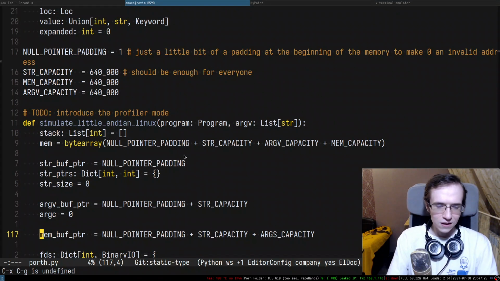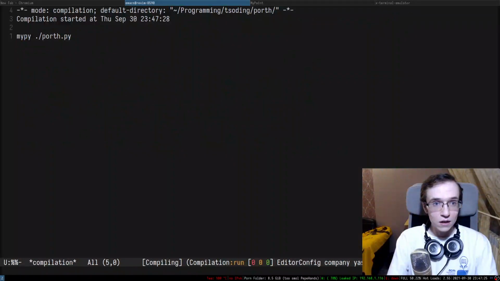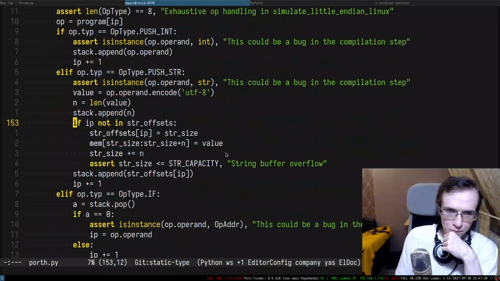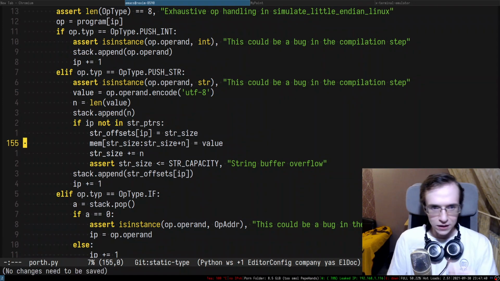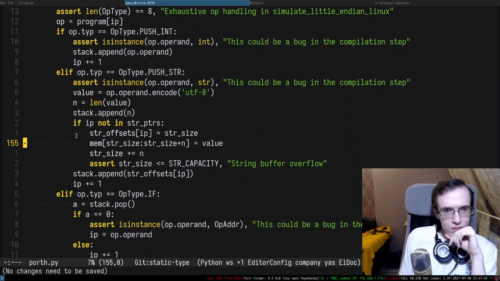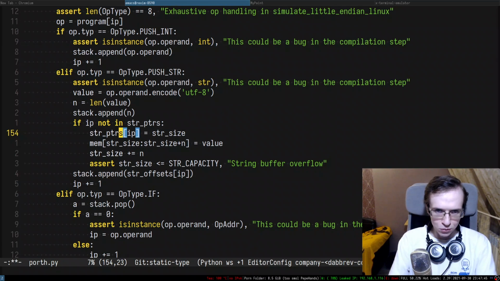Whoa. Okay, so what do we have in here? Argc capacity. So this thing is argv, right? And what's the next thing? String offsets. Okay. So I suppose we need to do something like str pointers, right? Str pointers. And if we find str pointers,